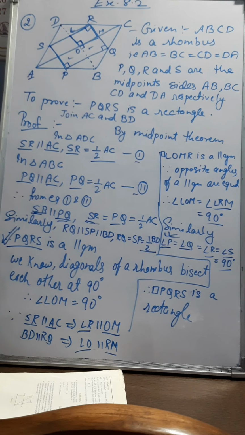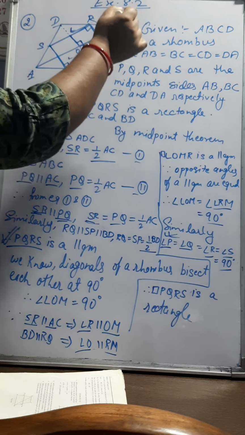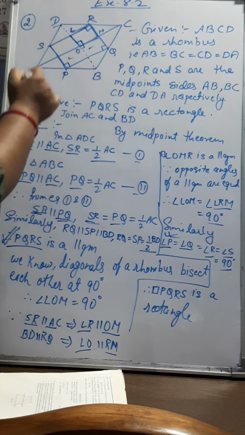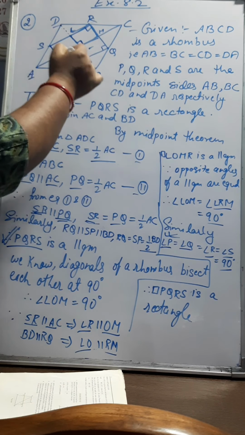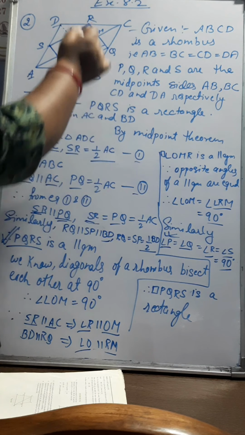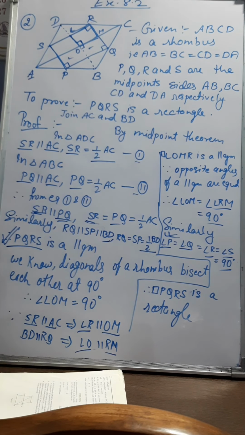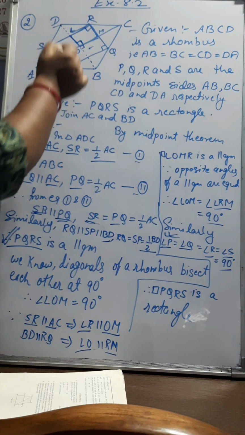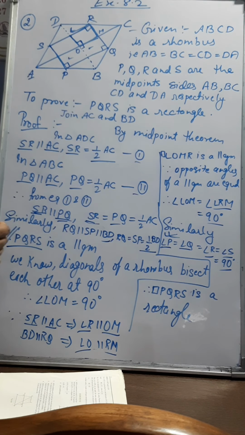Similarly, in triangle DBC, RQ is parallel to BD and SP is also parallel to BD. So we can say that RQ is parallel to SP because both are parallel to the same line BD. And RQ is equal to SP, both are equal to half of BD. So in quadrilateral PQRS we can see SP is parallel to RQ and PQ is parallel to SR. Therefore PQRS is a parallelogram.